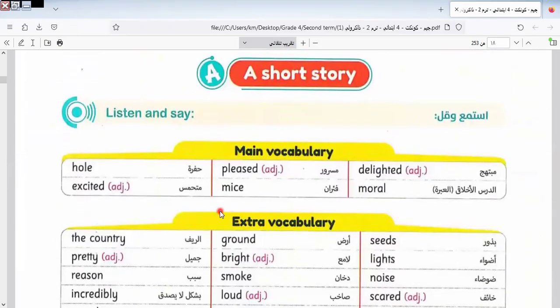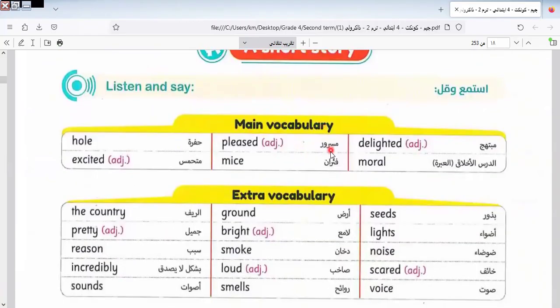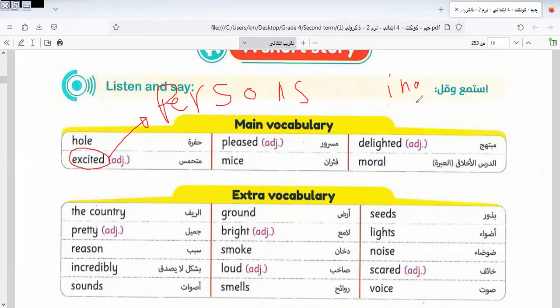Today we are going to lesson 3. Let's go to lesson 3 to know more about this lesson. In this lesson, we have the main vocabulary. Let's know it together. We have here whole, pleased, delighted, excited, nice, and more. Here we have adjectives in the ed form and the ing form. The adjective ed form is used for persons, and the adjective ing form is used with things.